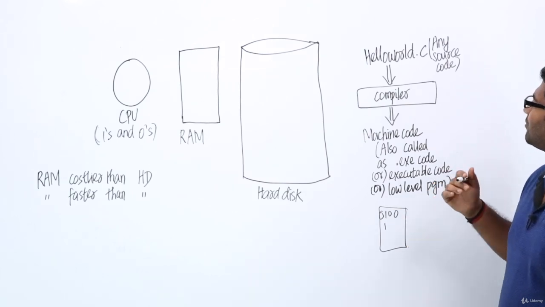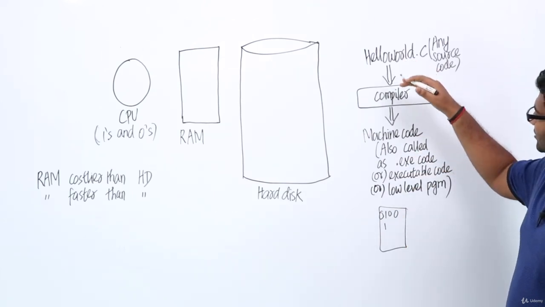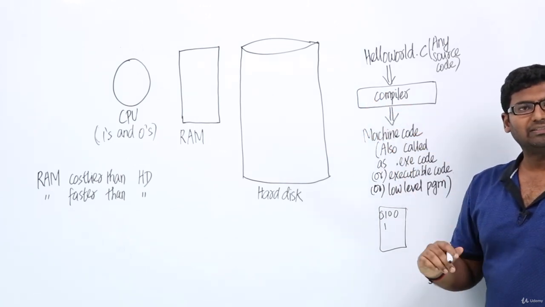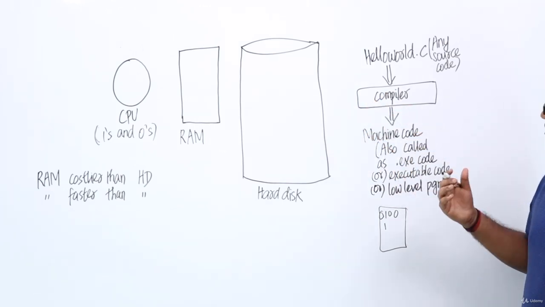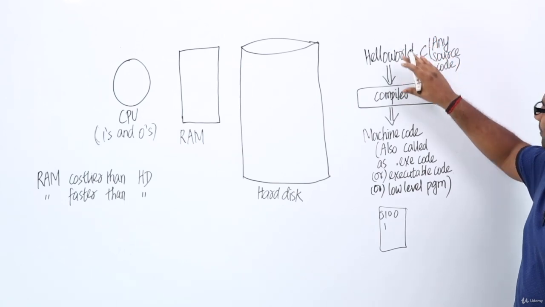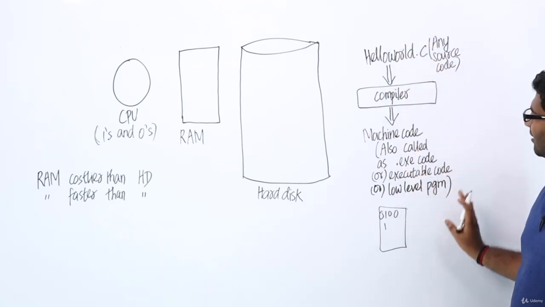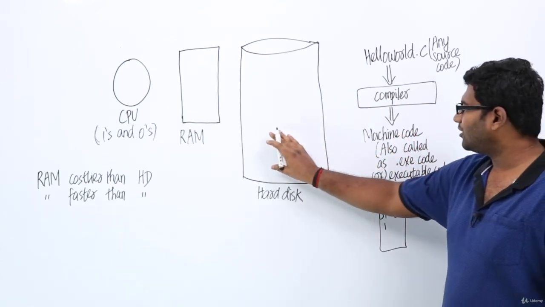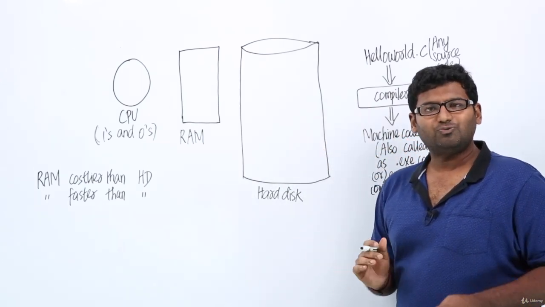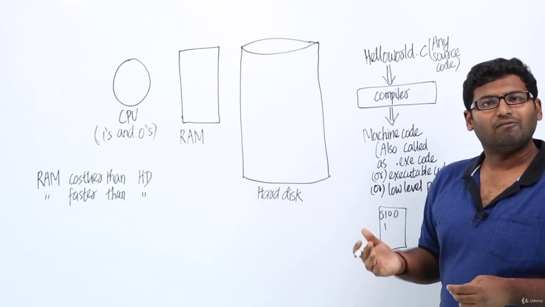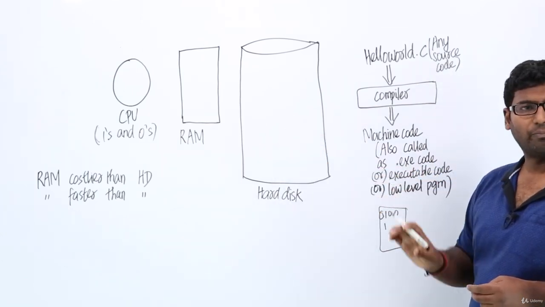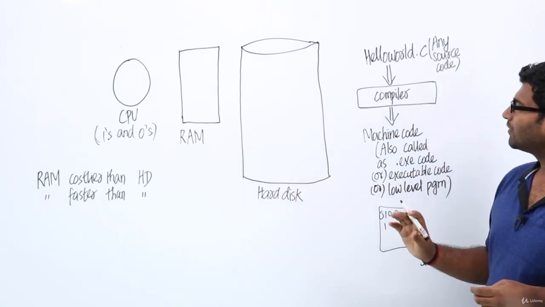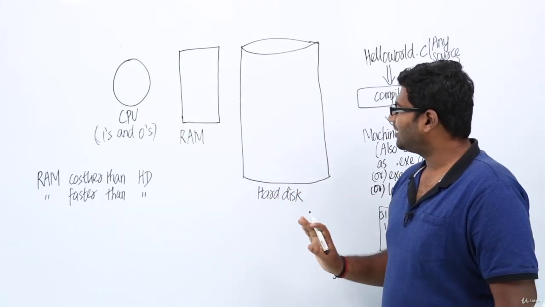Fine. So any program you take will be converted into machine code by using a program called a compiler, right? A compiler is also a program, a software, which will convert a high level program into machine code. Now once we have converted this, we will place the machine code into the hard disk of the computer. That's why I told you that any program you take will be present inside the hard disk, and most importantly that program will be in machine code. Fine. So we have placed the program inside the hard disk.